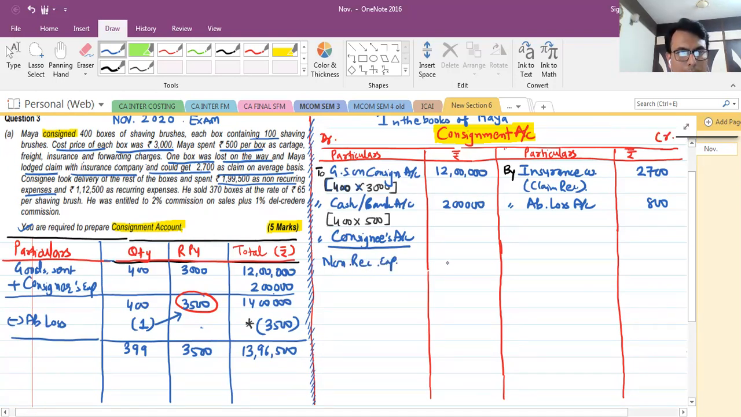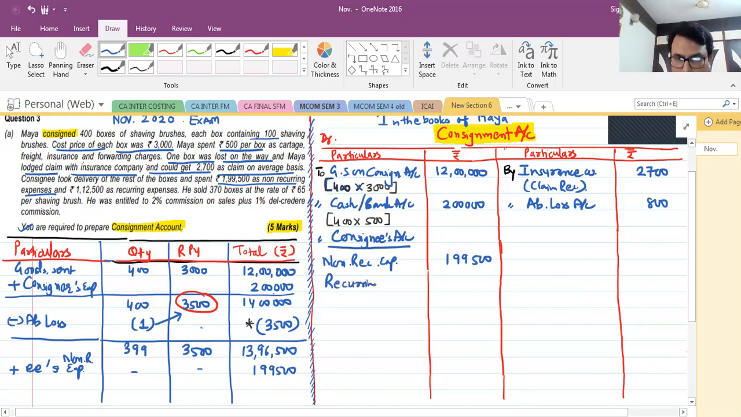How much? 1,99,500, and we'll add here also plus short consignee's expense, but only non-recurring, which are going to be useful for valuation of stock. 1,99,500, right? Next will be recurring expense. So again the entry will be consignment account debit to consignee's account. Now we'll mention recurring expense. There will be 1,12,500. Done.